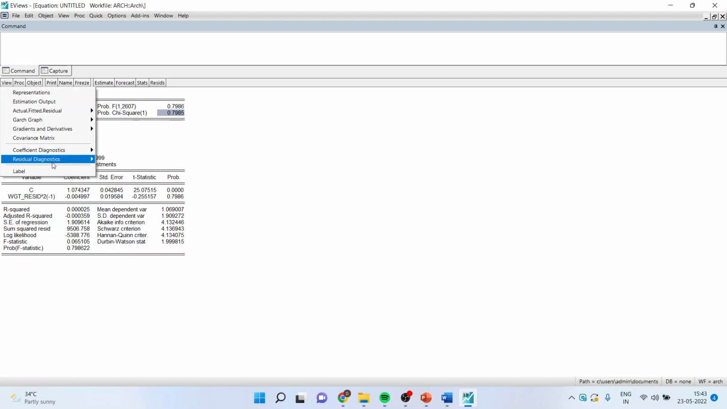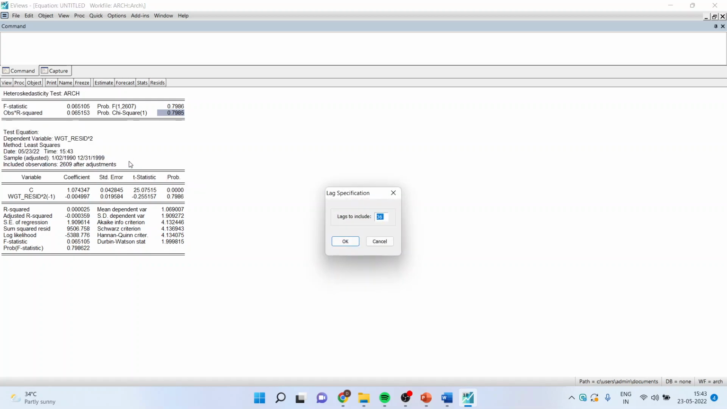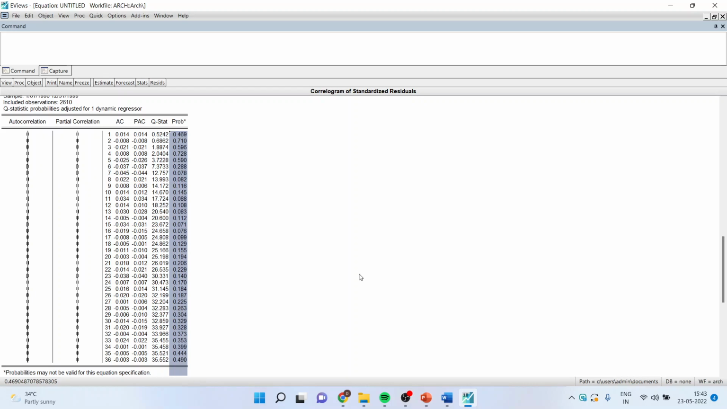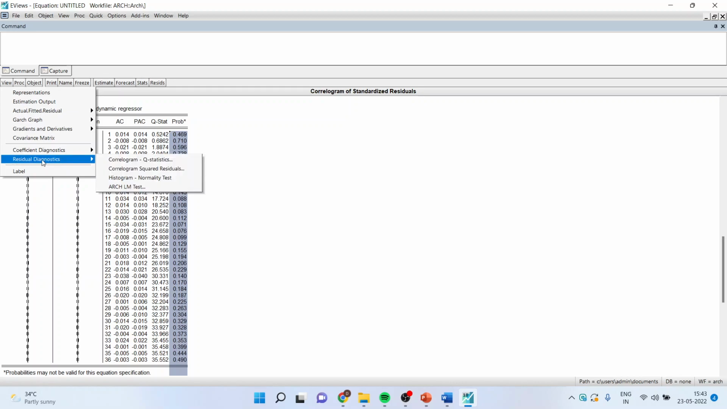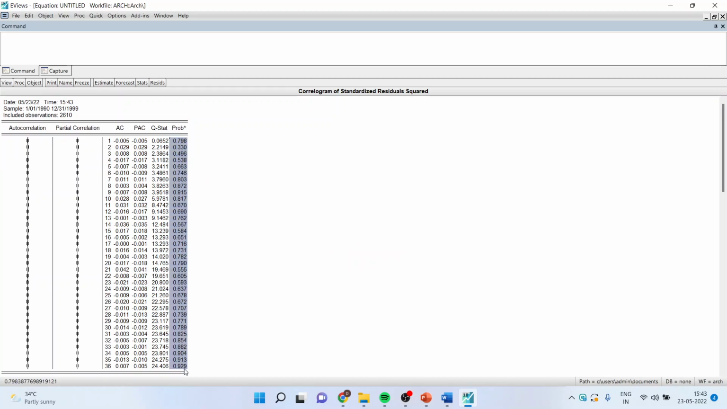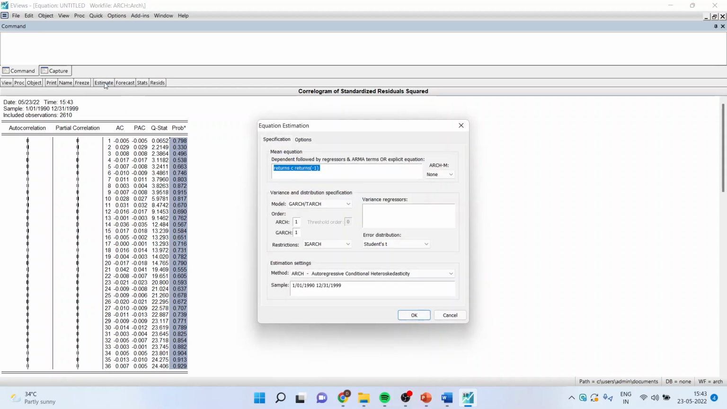We'll go in view, residual diagnostics, correlogram, Q statistics. Lags to include 36, click OK. You can see here that the p-value is more than 0.05, and therefore there is no serial correlation. Again, view, residual diagnostics, correlogram squared residuals, click OK. P-value more than 0.05, quite good. Now we will repeat the same procedure for different error distributions, which include generalized error distribution, Student's t with fixed degrees of freedom, and GED with fixed error terms.